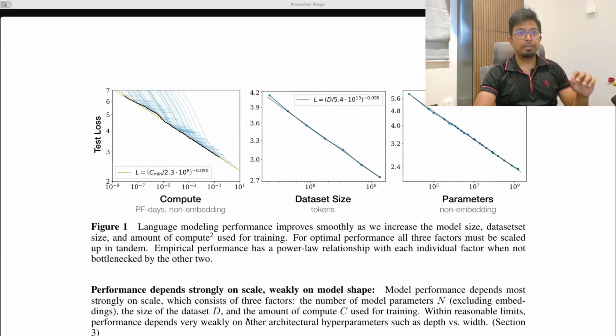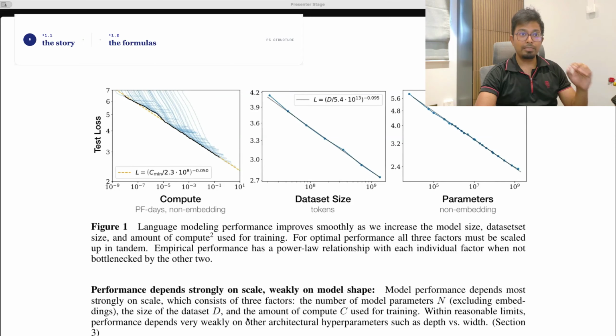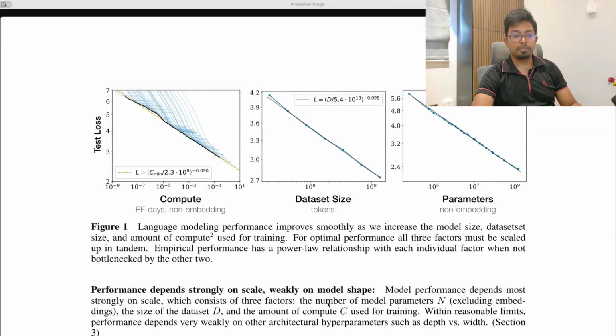Now, this brings us to the summary. Two parts: qualitative takeaways and the actual power law. Section 1.1, qualitative takeaways, and section 1.2, the actual power law formulas. Now let's take 1.1 first. Eight claims. Before we get into them, I want to spend a little time on some basic concepts you need in your head to make sense of it all.